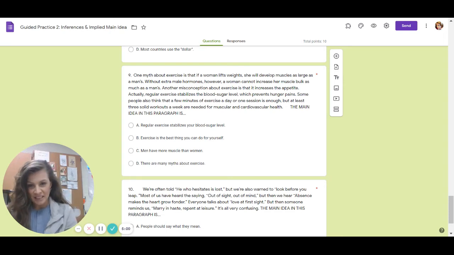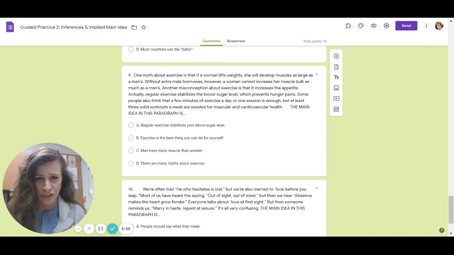The main idea of this paragraph is, let's ask ourselves first, what is the topic of this passage? What are they talking about?